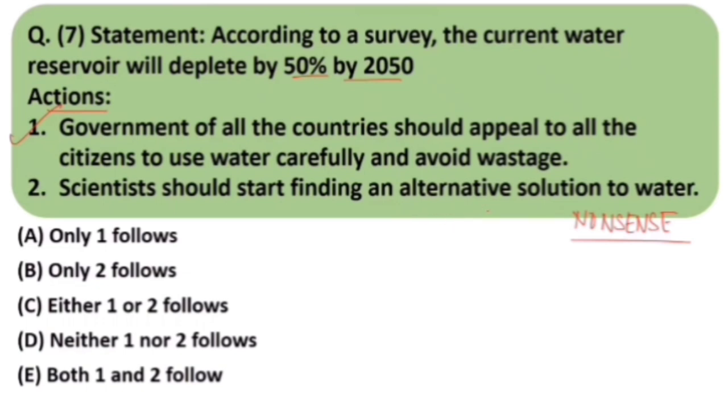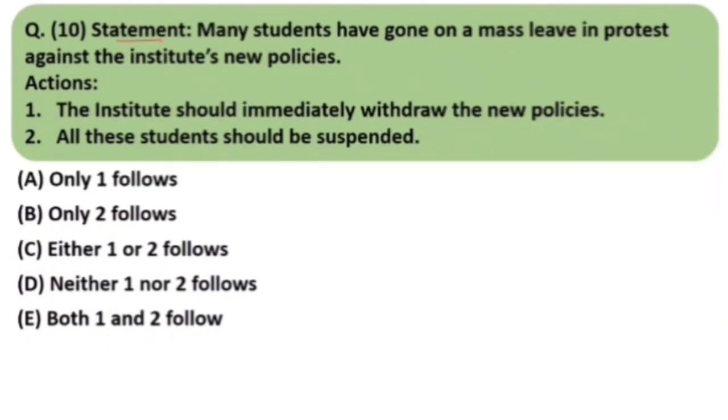It is impractical. We are unnecessarily wasting time and money over here. So this is not at all a viable, logical or practical solution. So only 1 follows.